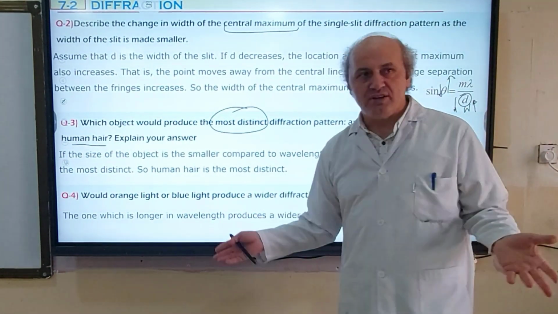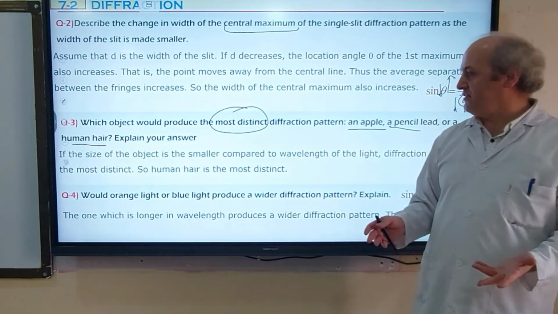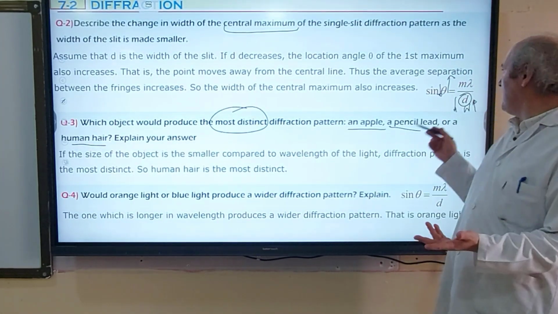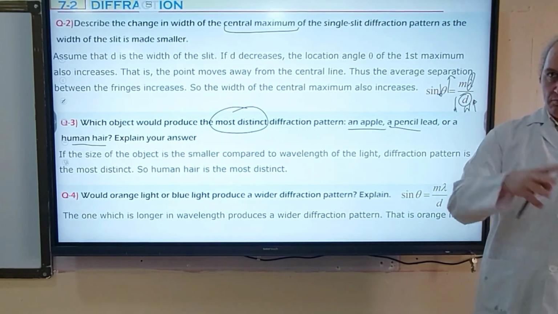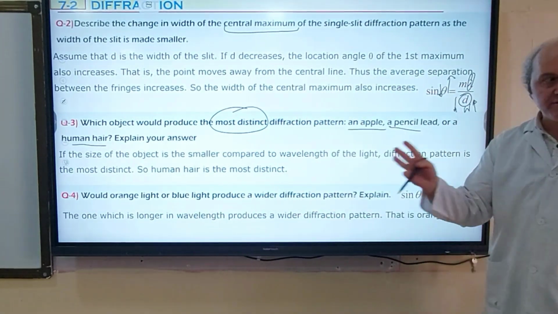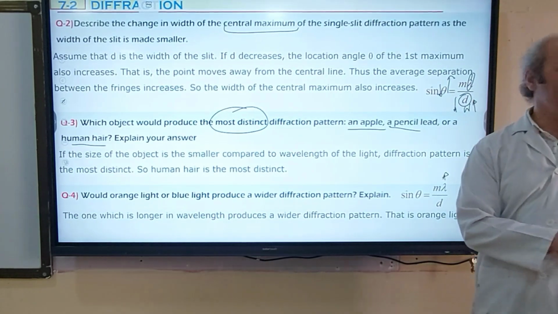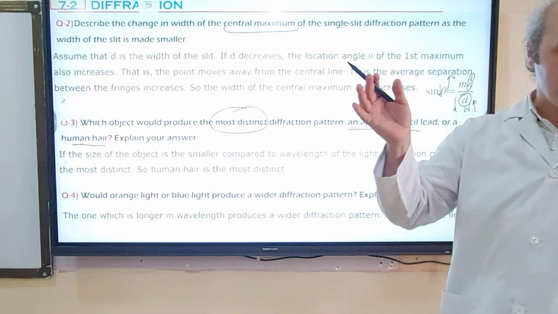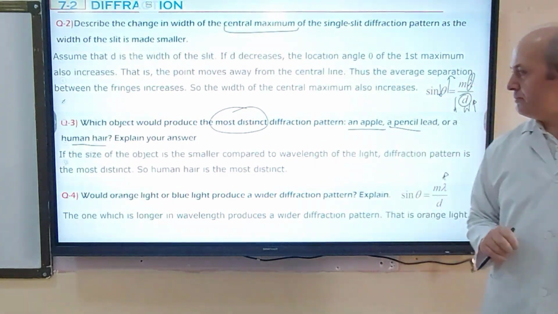Question 4, you can answer very easily. Which color diffracts the most? We know that, depending on this equation, the greater the lambda, the more diffraction. So would orange light or blue light produce a wider diffraction pattern? Of course, orange has a longer wavelength than blue. That's why it diffracts the most. That's why its pattern is going to be wider compared to blue light.